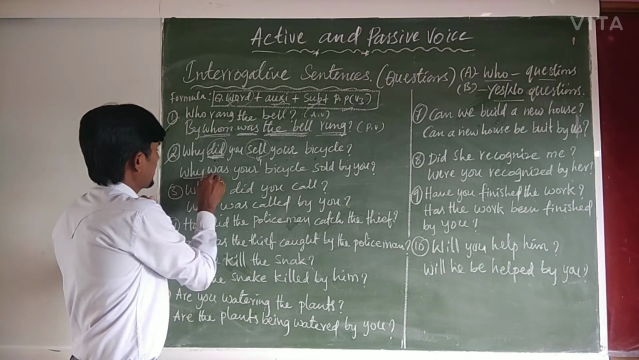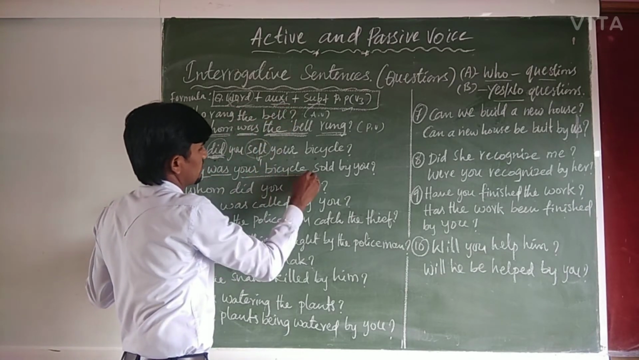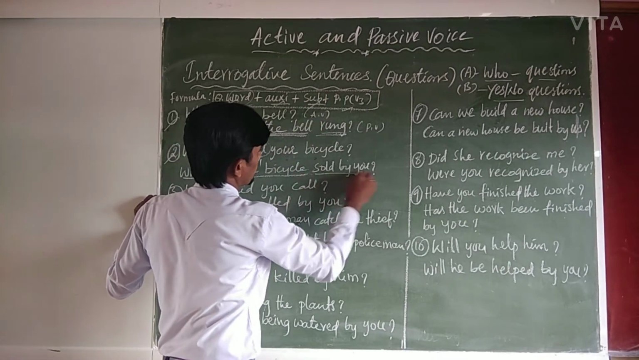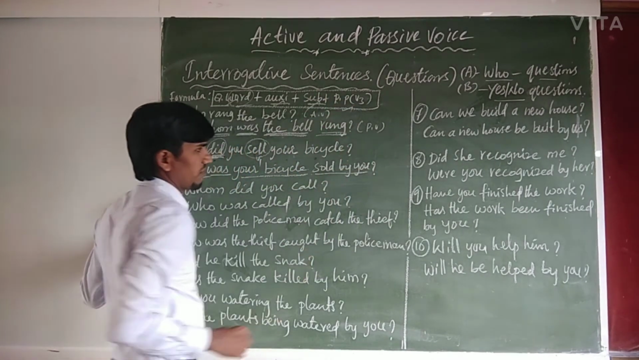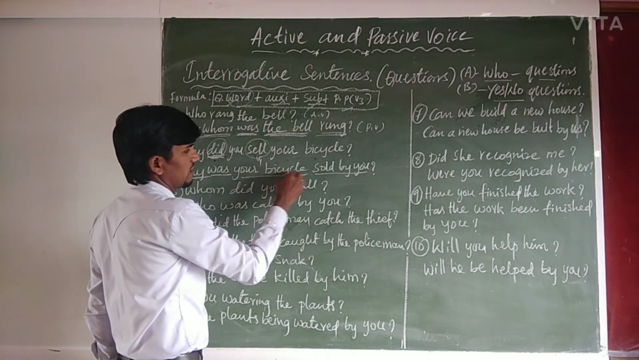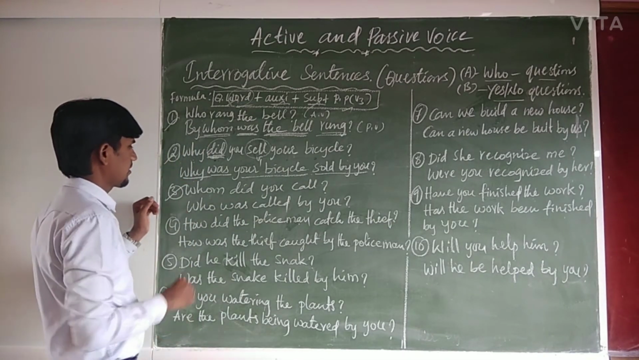Right? So why is the question word, was is the auxiliary, your bicycle is the subject, right? Sold is the past participle, by you. Why was your bicycle sold by you? And come to the third example.